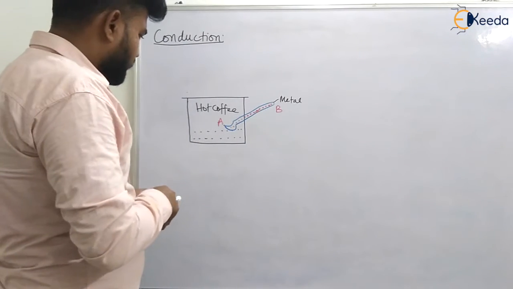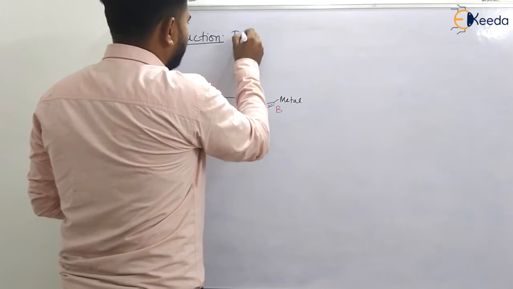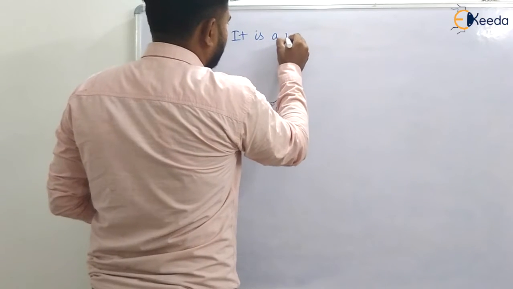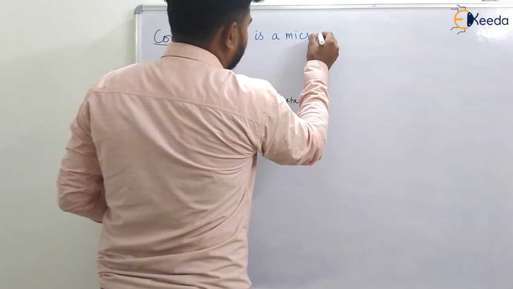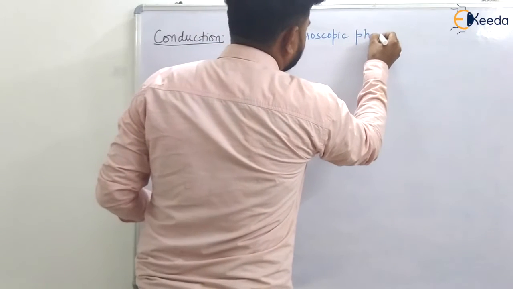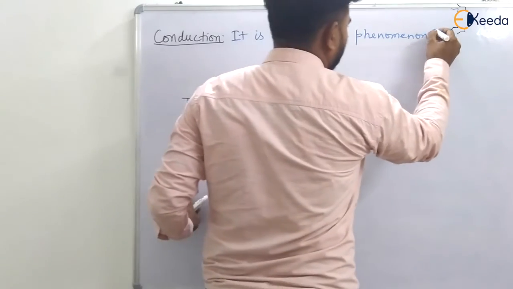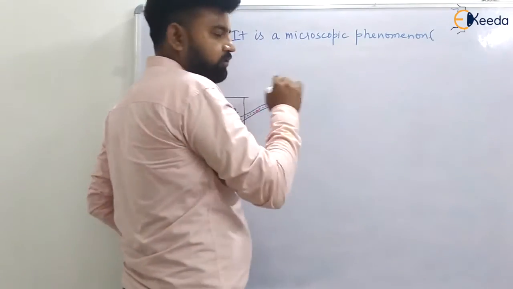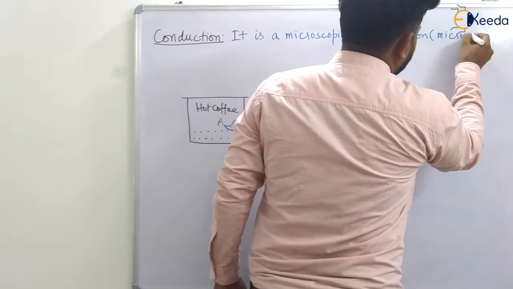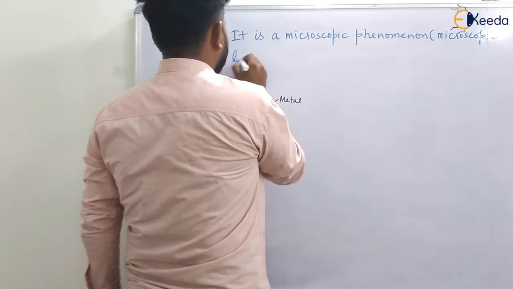Conduction is a microscopic phenomenon. Microscopic means we are talking about a single molecule, that is, the microscopic level.